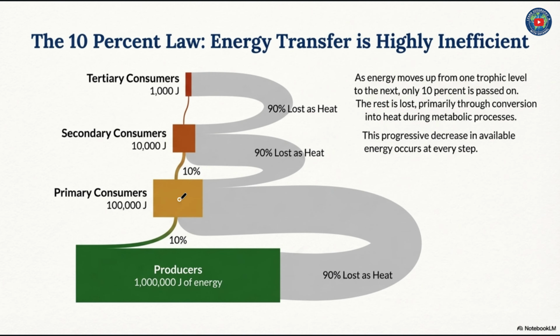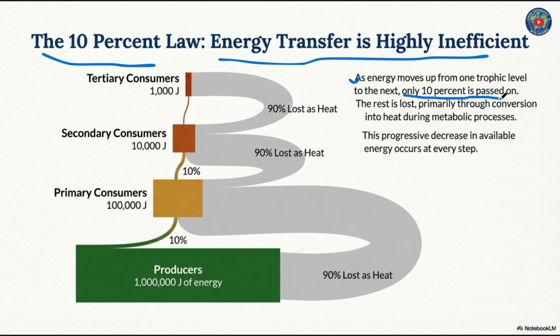Now, we have discussed the food chain. We will discuss the 10% law. Energy transfer is highly inefficient. As energy moves up from one trophic level to the next, only 10% is passed on. Suppose the energy passed from producers to primary consumers, only 10% will be received at this stage. Then again, 10% of the primary consumer's energy will be received by the secondary consumer. Then again 10% of the secondary consumer's will be received by tertiary consumers. Only 10% is passed on.